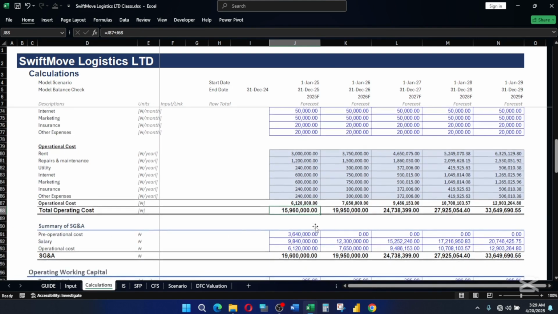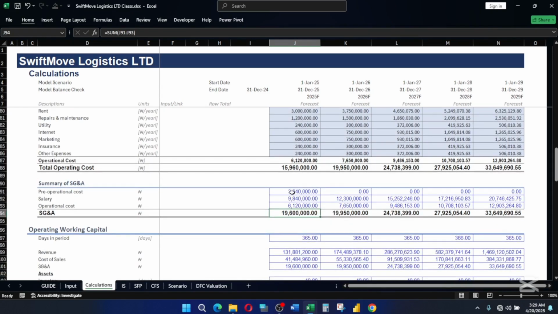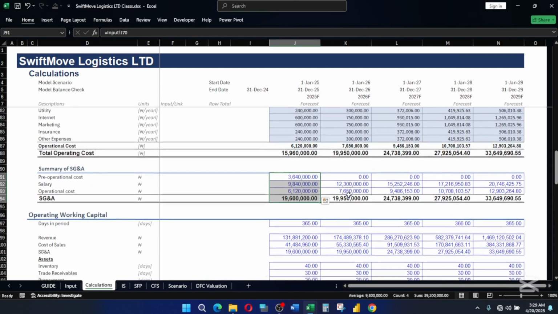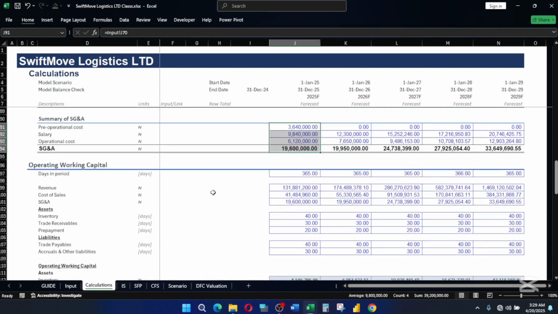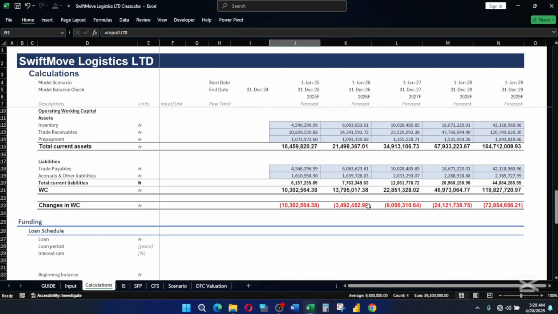Then we summarized everything to arrive at this value, which is what we are going to take into our income statement. Then we also calculated our operating working capital. We saw how we did that. If you have not, please go back and watch it so that you catch up with us.